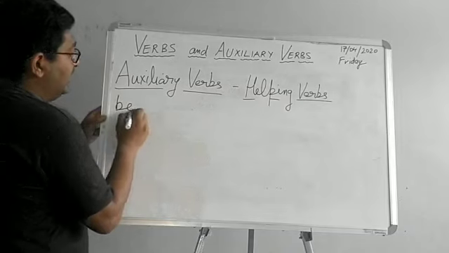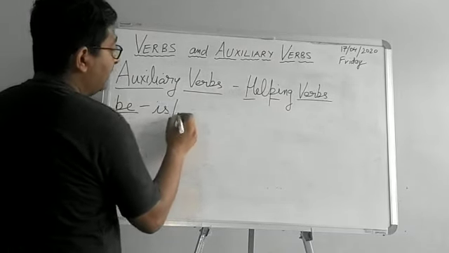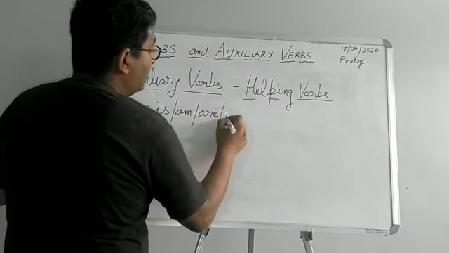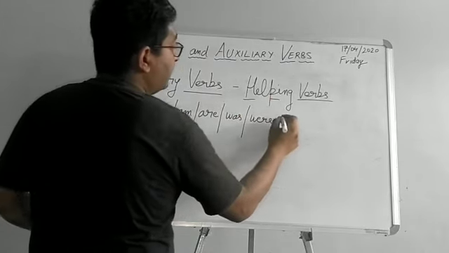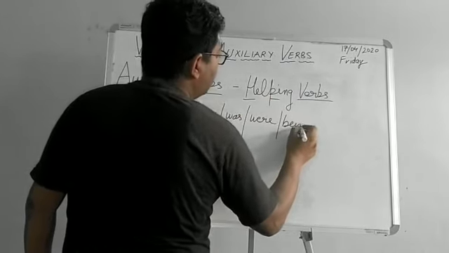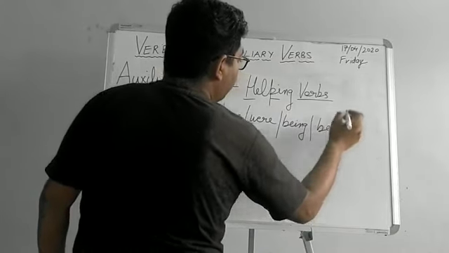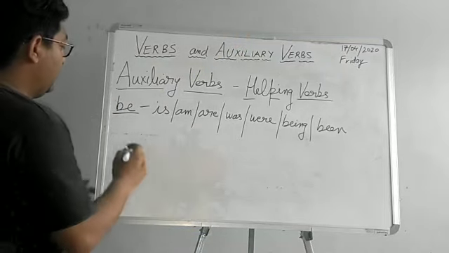All the forms of be, that is, am, are, was, were, being, be, all the forms of be, they are your auxiliary verbs.